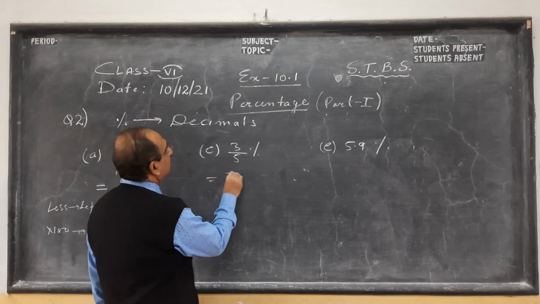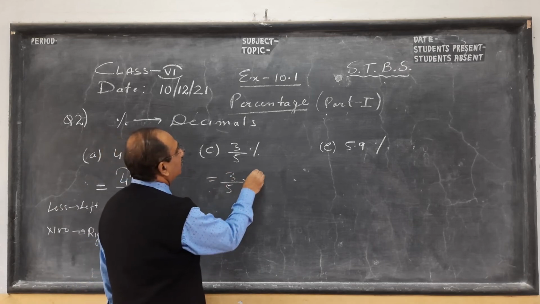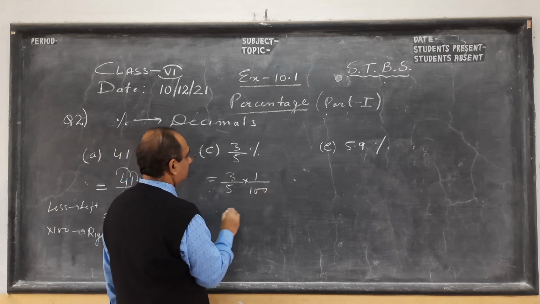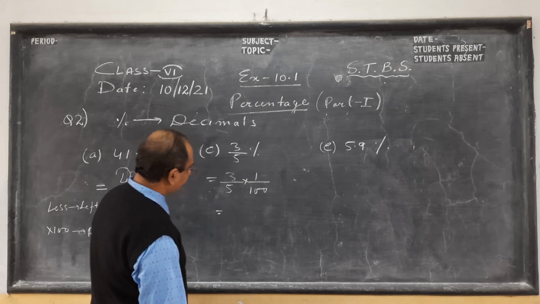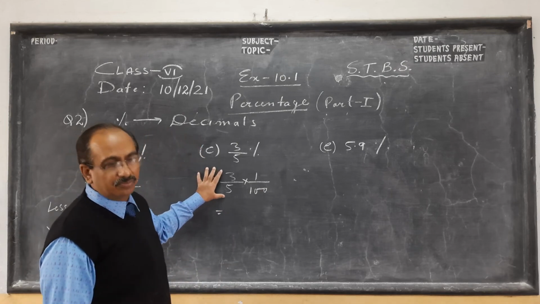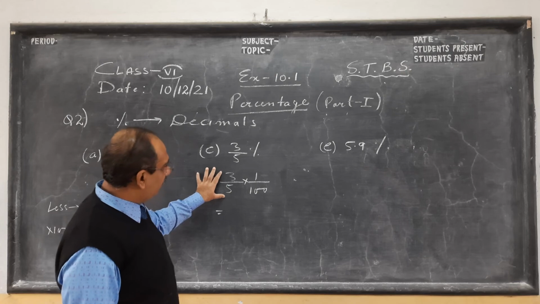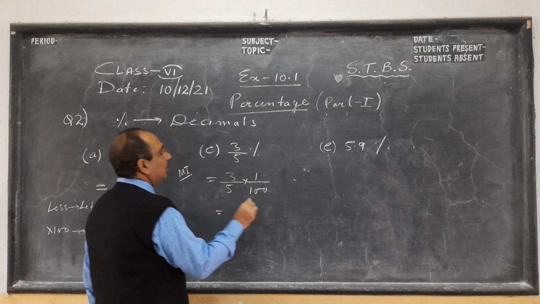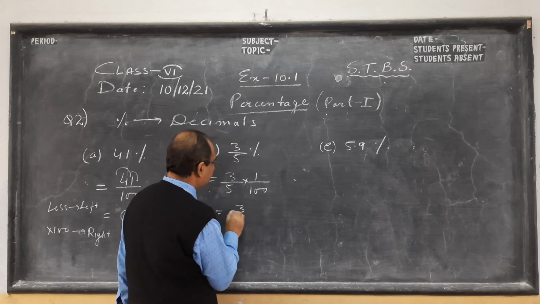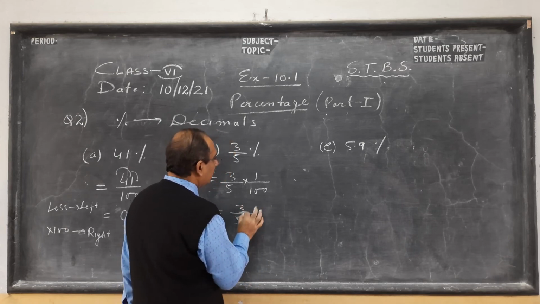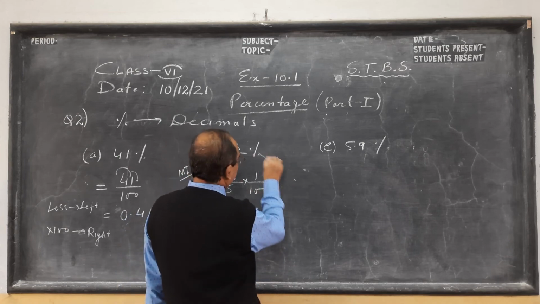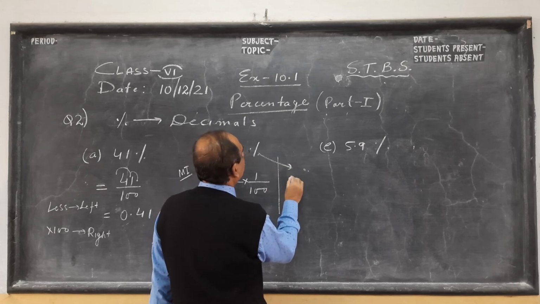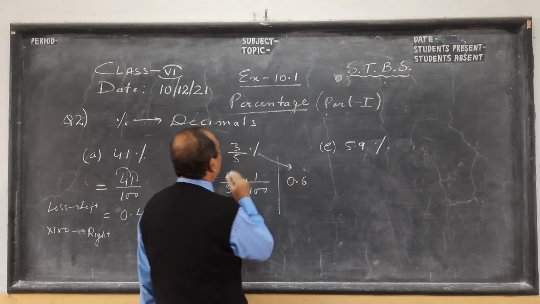Same way here, children, 3 by 5, percentage goes, 100 comes. So here there are 2 ways of doing it, children. One way I will show you. There can be one more method. So here I get 3 by 500. Or there is the other thing: 3 by 5 as a decimal you will get 0.6.